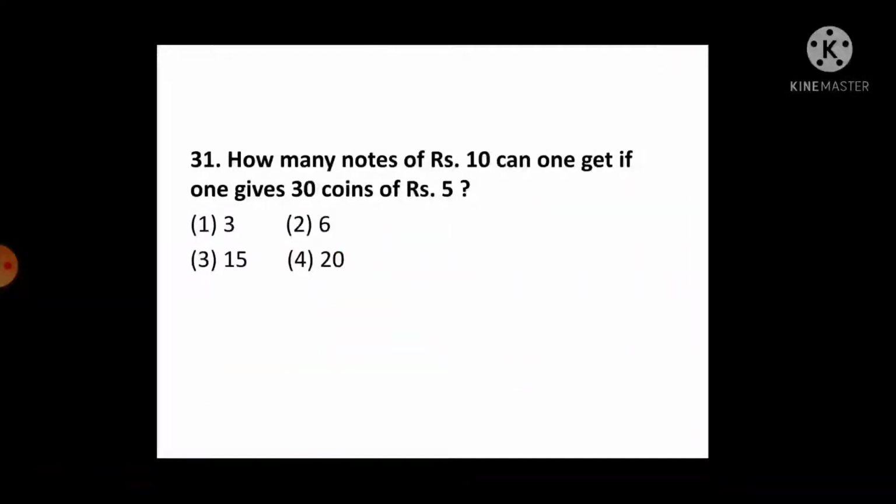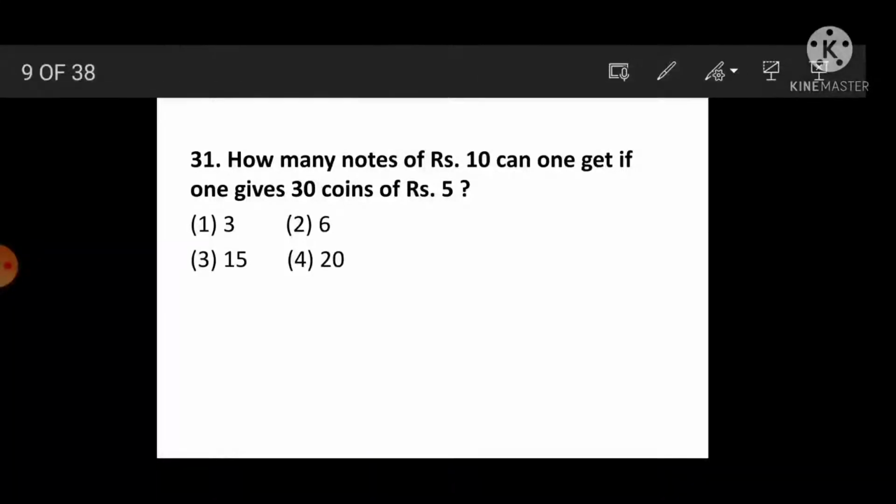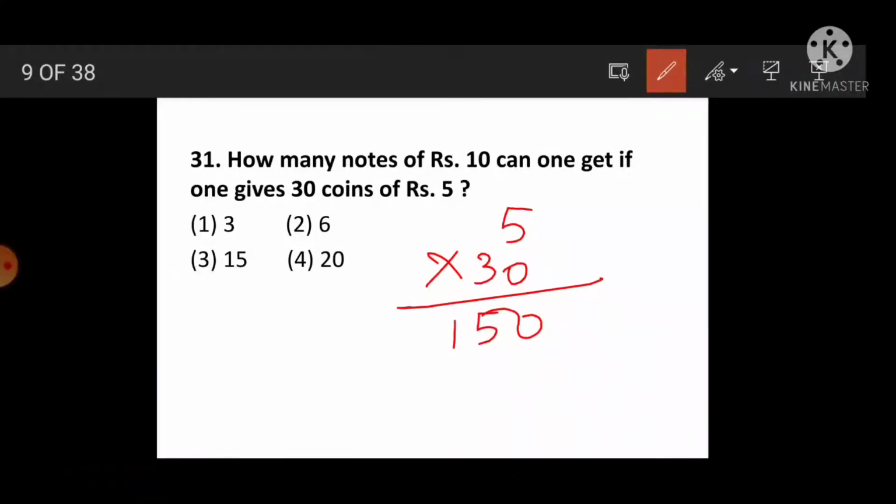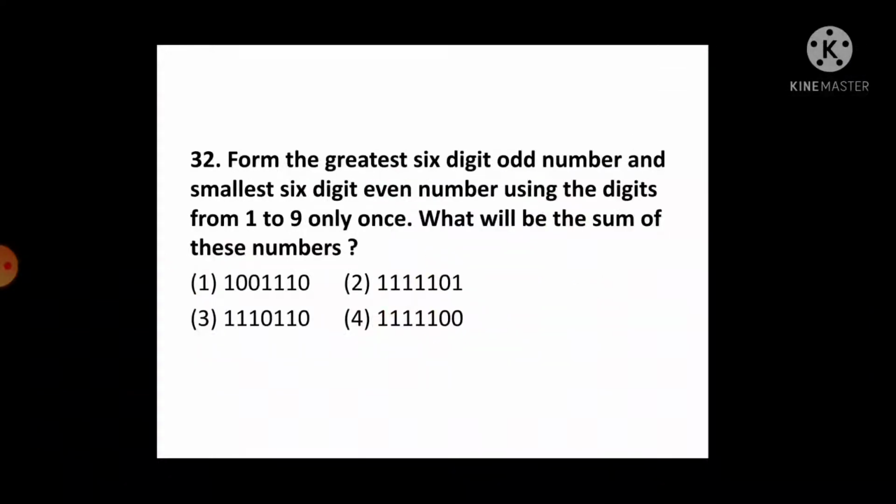Next question. How many notes of rupees 10 can one get if one gives 30 coins of rupees 5? 5 rupees and 30 coins means total how many rupees? 150. And we have to find the number of notes. Then 150 divided by 10, 0 and 0 cancel. Answer is 15. Option 3 is correct. Okay. Next question number 32.